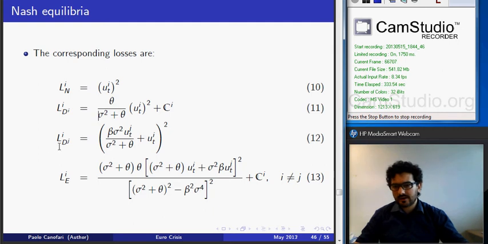This is the loss of country I when only the other country chooses to devalue, to abandon the monetary union. In this case, these losses will be equal to the shock affecting country I, because country I will not choose to devalue in order to compensate the shock by devaluation, and it depends also on the loss of competitiveness due to the devaluation of country J. Finally, we will have the loss of country I when both countries leave the monetary union.